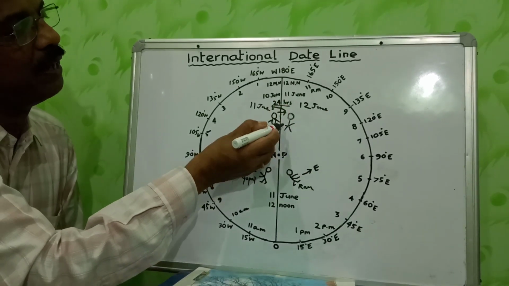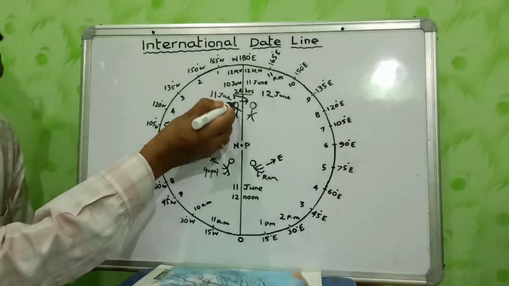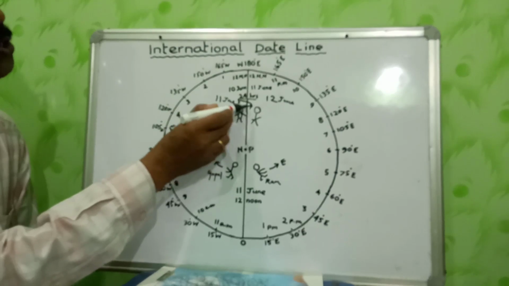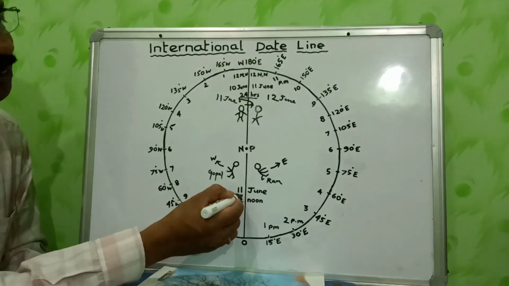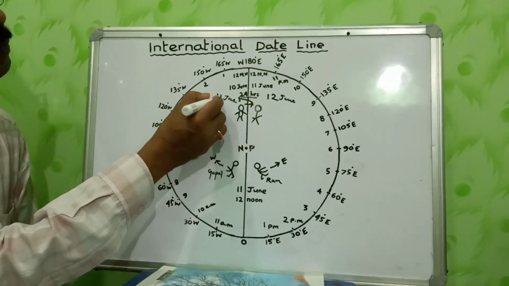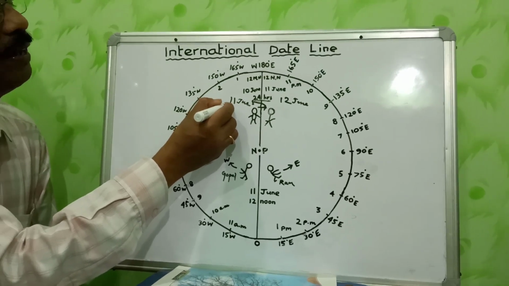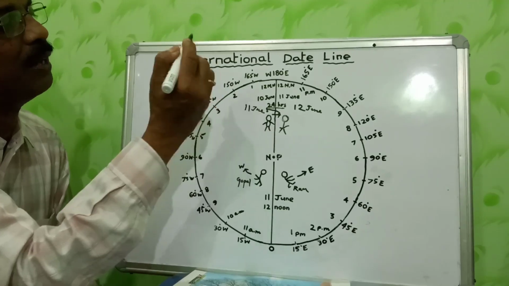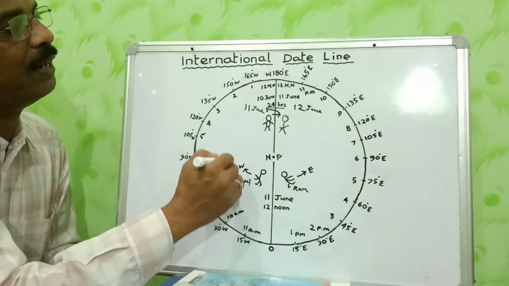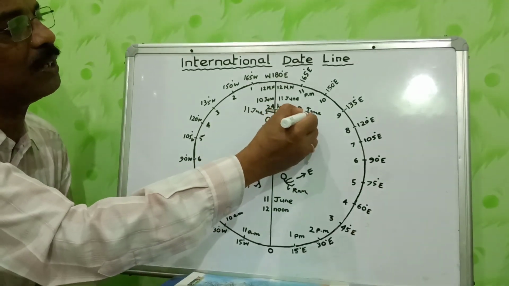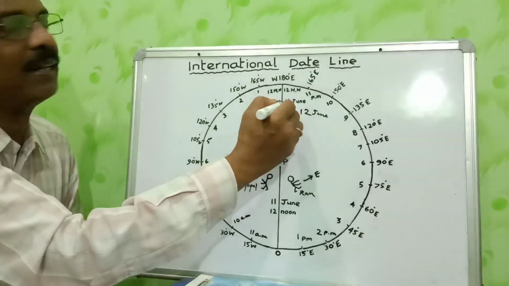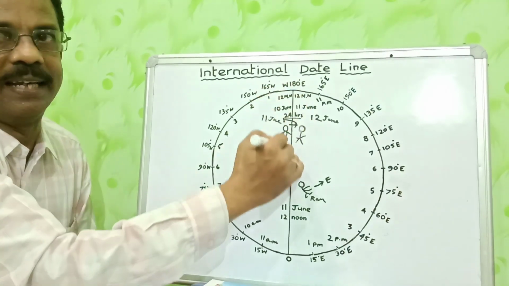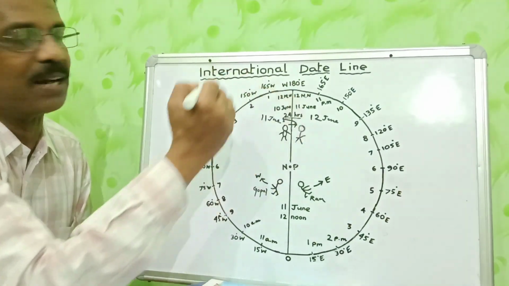Now you see, when Ram crosses this line towards west, he is the gainer. That means he enjoys the day twice. Started on 11th June and again reached after 12 hours of interval, he finds 11th June. That means 11th June, 11th June. Enjoy twice. But the loser is Gopal. When he crosses the line, that is 12th June, he is the loser. Clear? And this is the change we record in this line. Change in date is recorded.